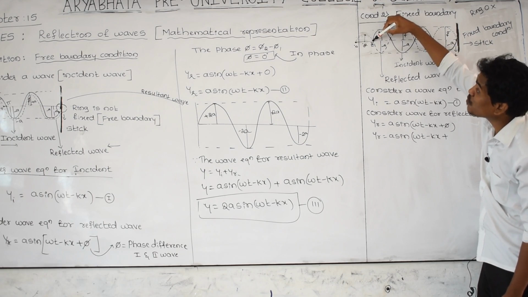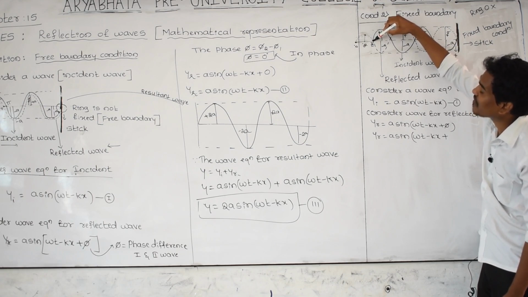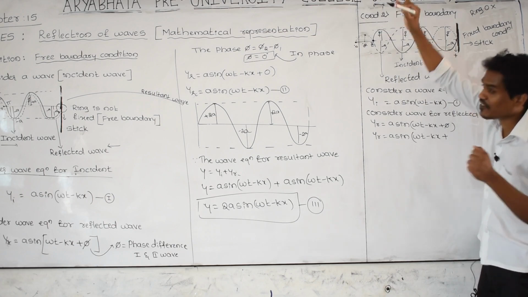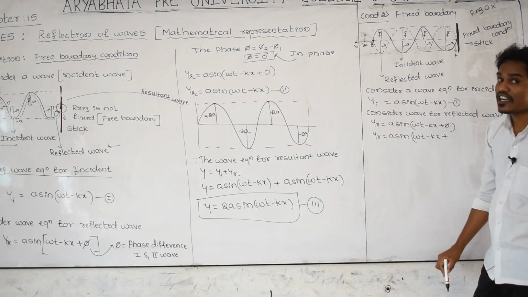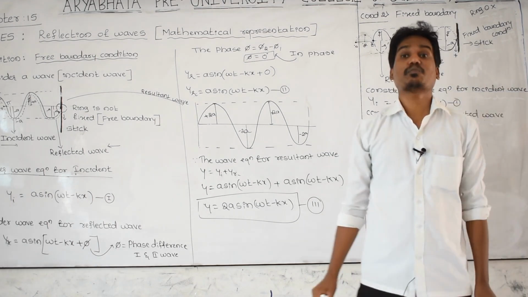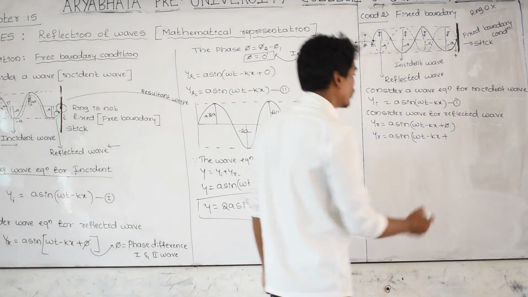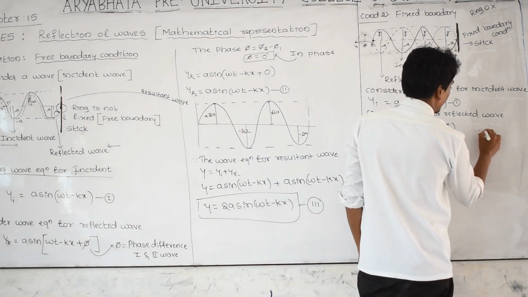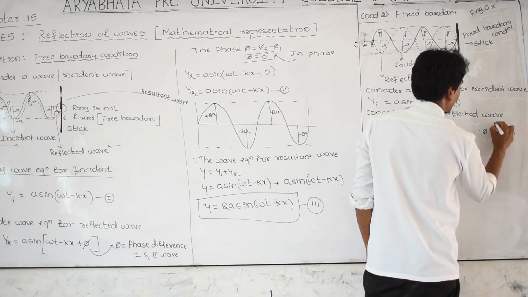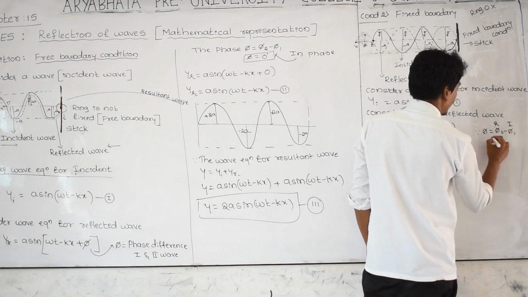Only at this point, what is the phase angle for the reflected wave? 180. At this point, what is the phase angle for the incident wave? 0. 180 minus 0, that is 180 degrees, means pi radian. Therefore the phase difference is phi 2 minus phi 1, this is for the reflected wave, this is for the incident wave.